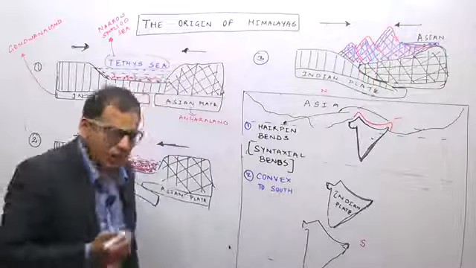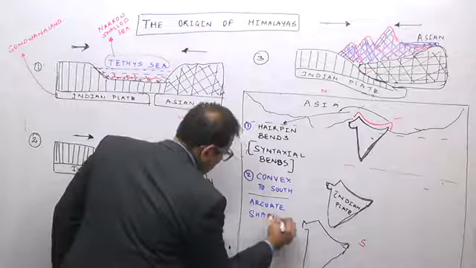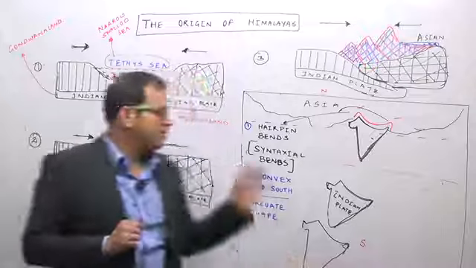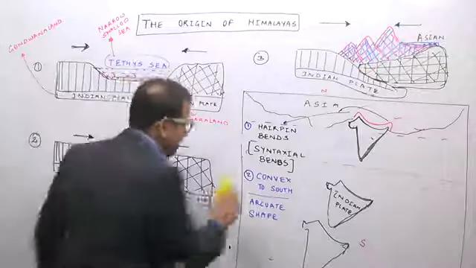And like convex to the south, therefore they are an arcuate shape. Such a shape is known as arcuate, or we can say a semicircle-like shape. It is an arcuate shape. So the origin of the Himalayas, now I will rub this.